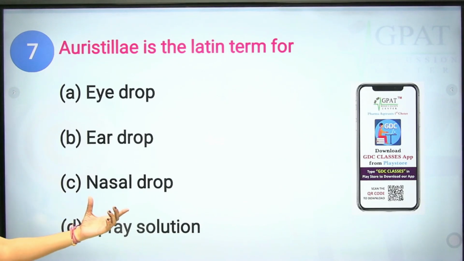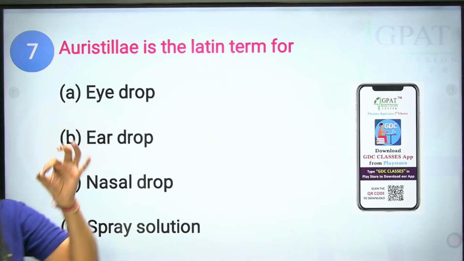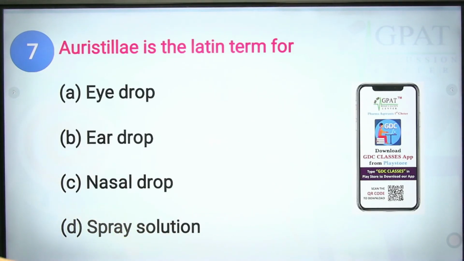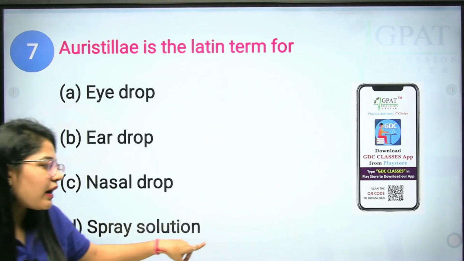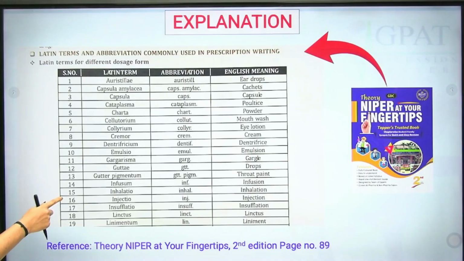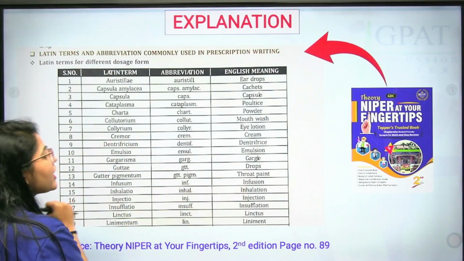Next is nasal drop, Guttae nasales. Spray solution is nebula. Okay. Sorry. You can also have the Latin terms, abbreviations and the English meanings.